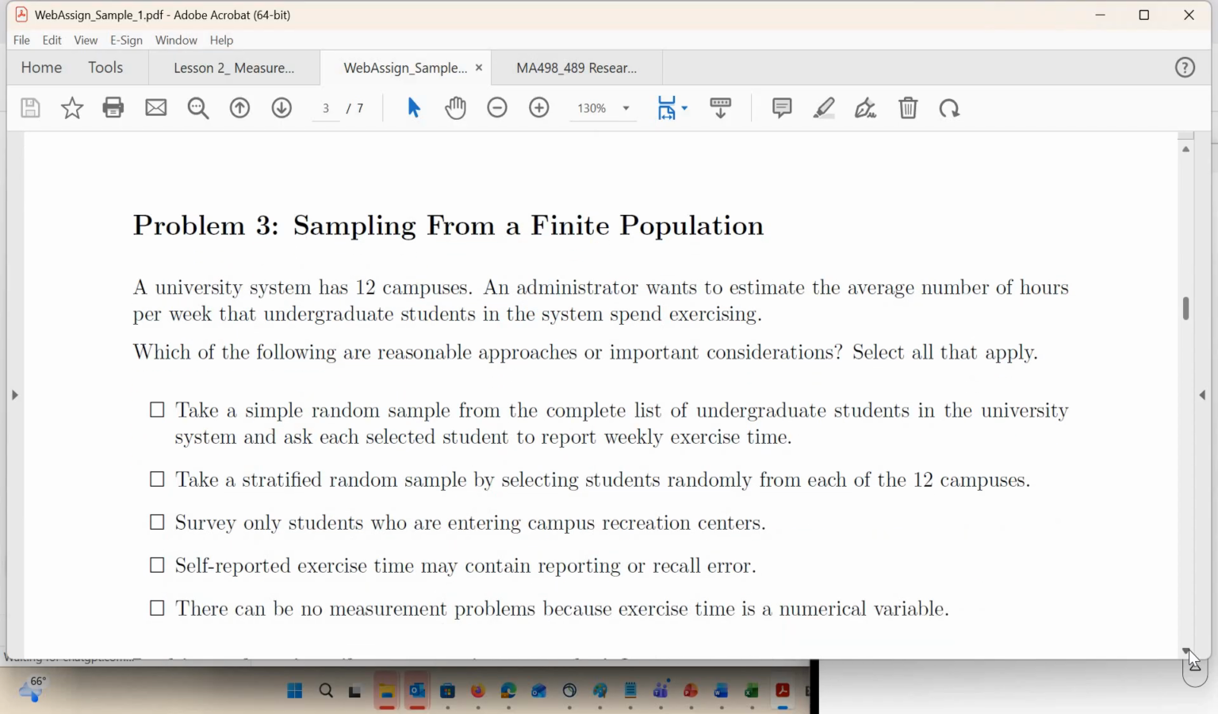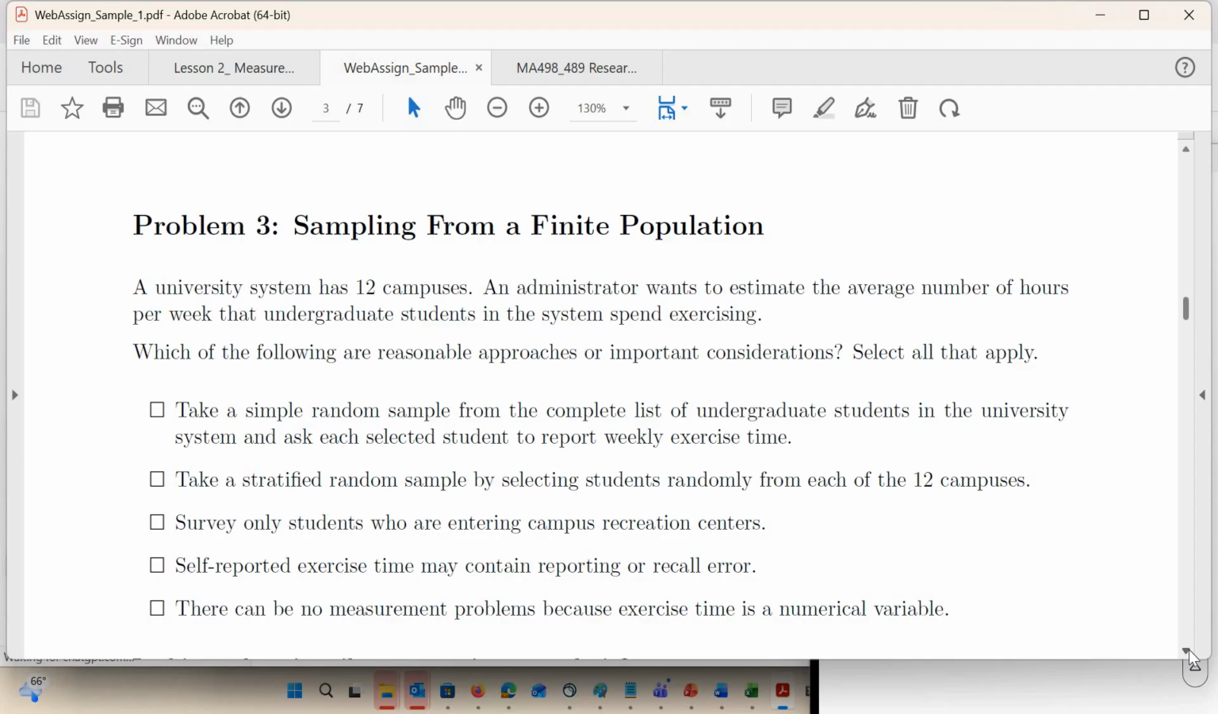Well, could take a simple random sample from the complete list of undergraduate students in the university system and ask each selected student to report weekly exercise time. That's reasonable. It's reasonable because they're going to capture all 12 campuses when they do that, because it's a random sample, so they're hopefully not going to be all on one campus. They could also take a stratified sample by selecting students randomly from each of the 12 campuses. That'll also work.